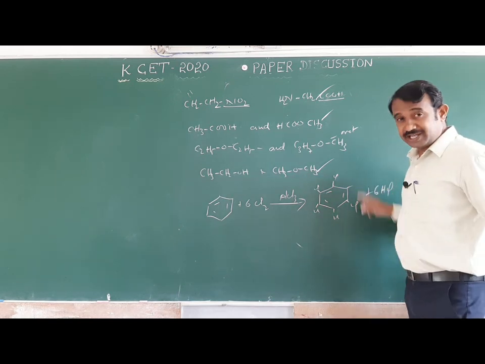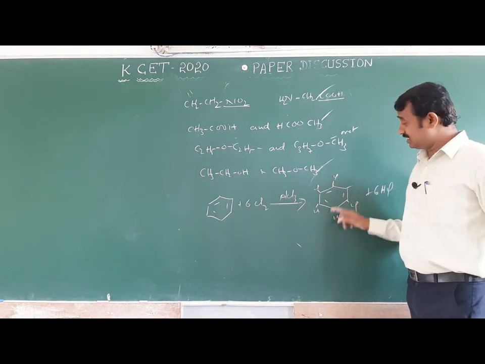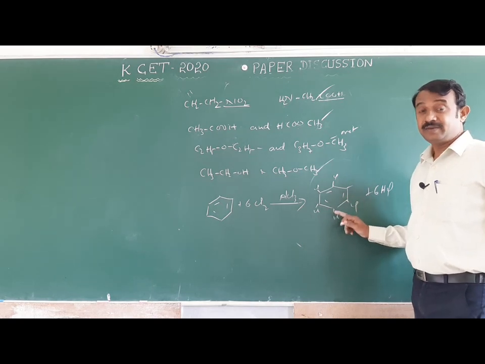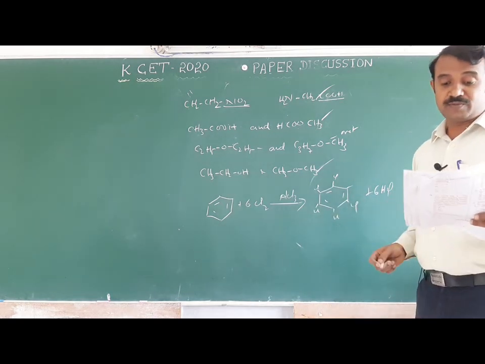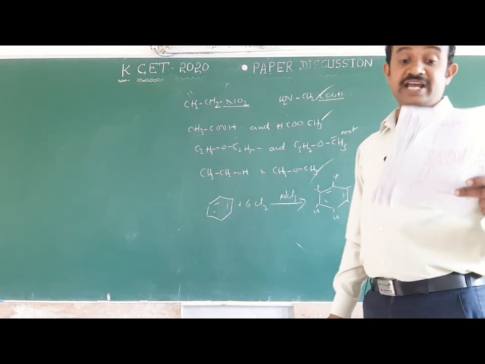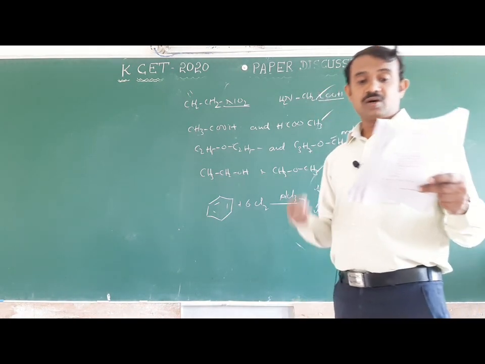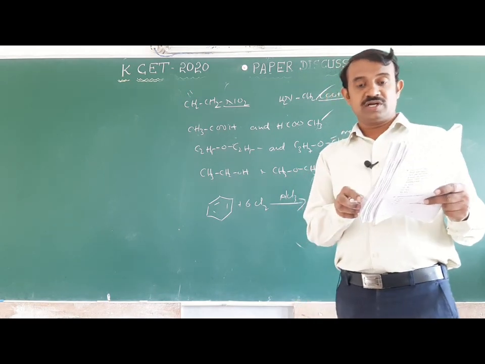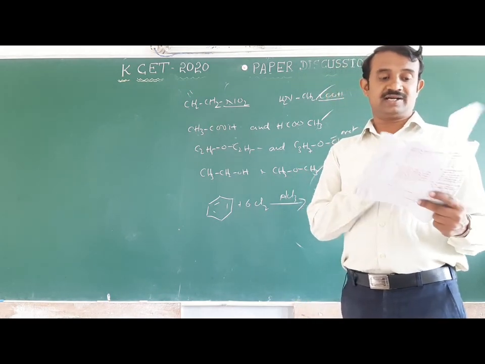This is also called gamma-hexane, lindane, one of the BHC compounds. This is important. Hexachlorocyclohexane is a wrong answer, dichlorobenzene is wrong, chlorobenzene is also wrong. BHC is the correct answer.